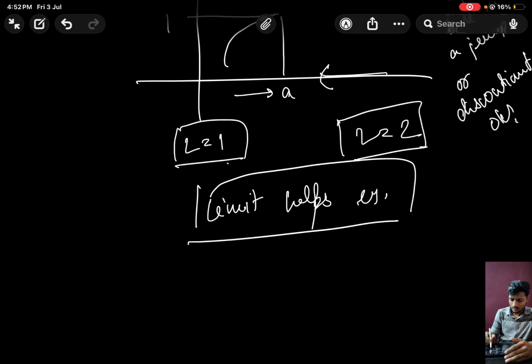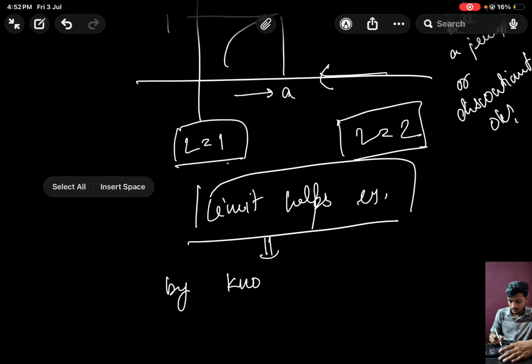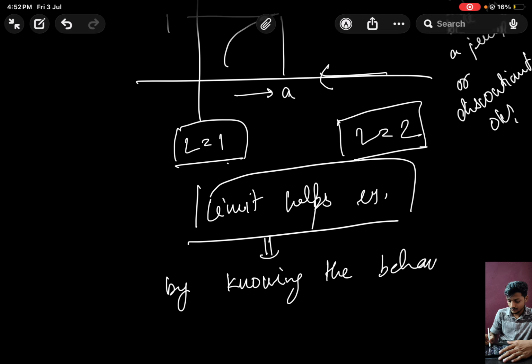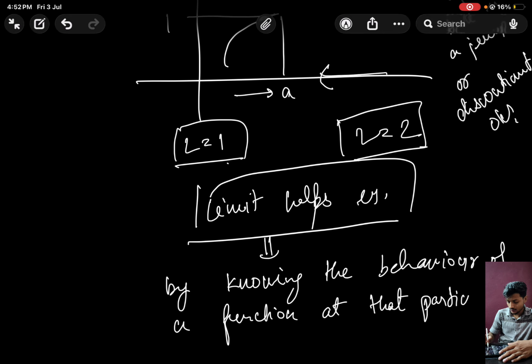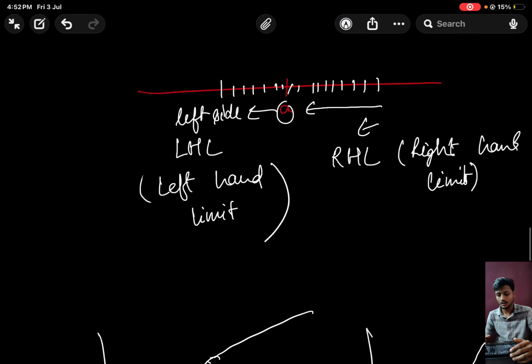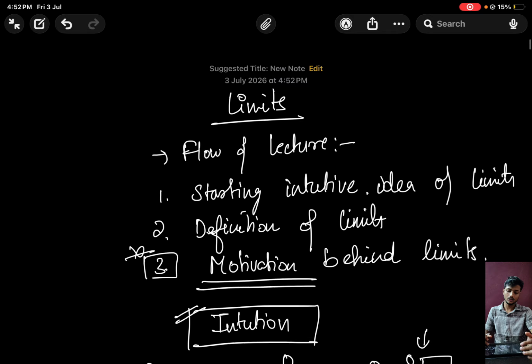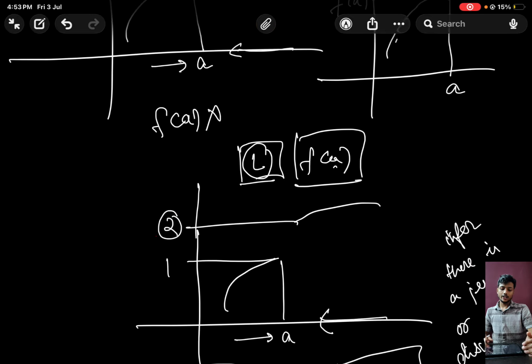How? By knowing the behavior of a function at that particular point. Okay, so this is the idea of limit. I think you got what limit is, what's the idea behind it.